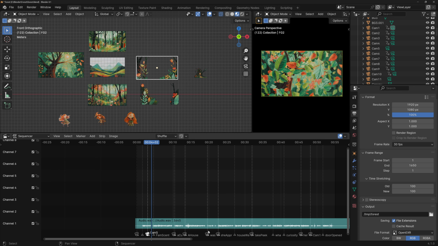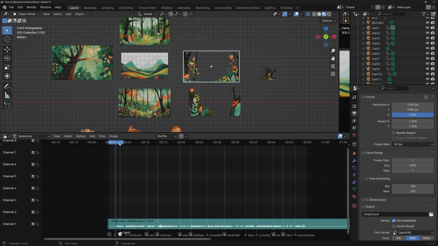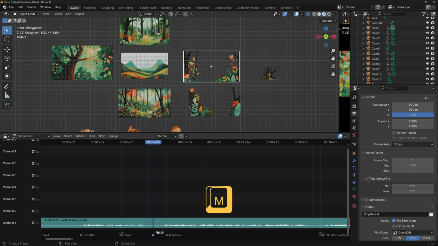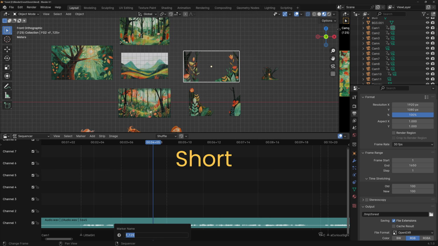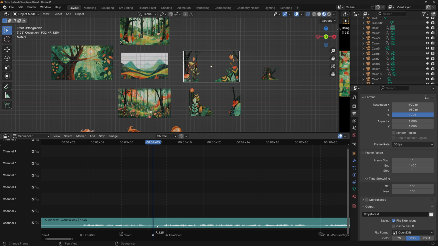Next, we need to add markers for each clip. These are super important to organize your work and later on to tell Blender which camera to use for each clip. Since we already have our audio file, the idea is that you play it, and at this point, we know that we're gonna change the clip. The camera will cut and will go someplace else. So you can add a marker by pressing M. The name of the marker will be the frame that it's on. To rename the marker, just double click on the arrow. You want to use short names that indicate what the clip is about, or even the 1 or 2 words that are spoken immediately after. You can use most of the same shortcuts with markers, so G to move it, X to delete it.